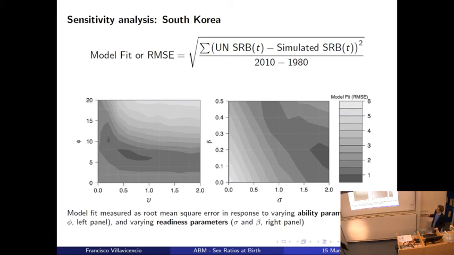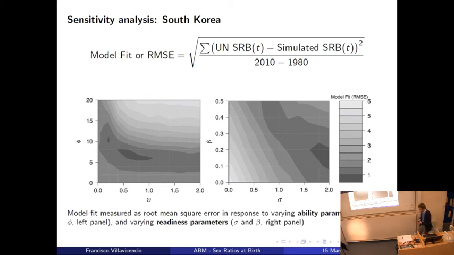And here in the right panel, we do the same, but for the readiness parameters. So that means, having all parameters fixed except sigma and beta, that are the parameters that determine the probability of abortion, we obtain that the combination of parameters that best reproduces the UN trajectories are these areas here.